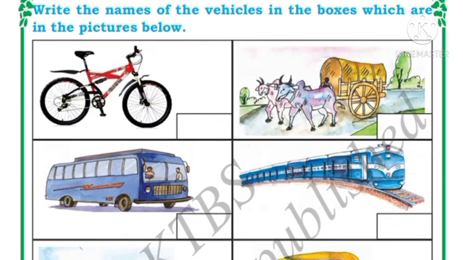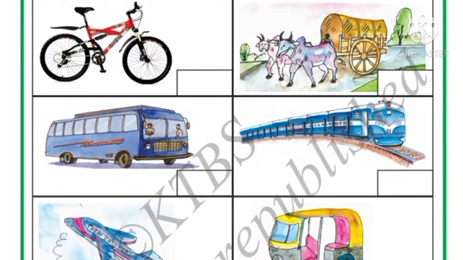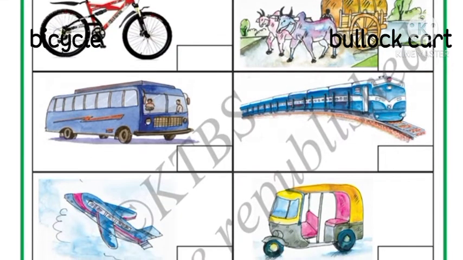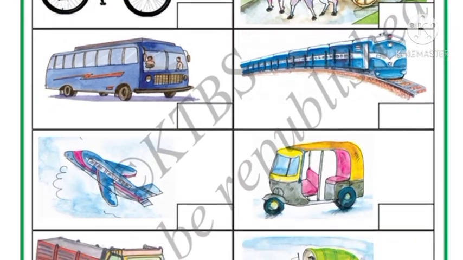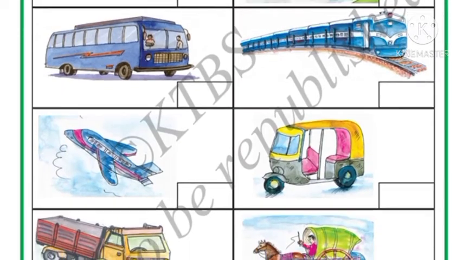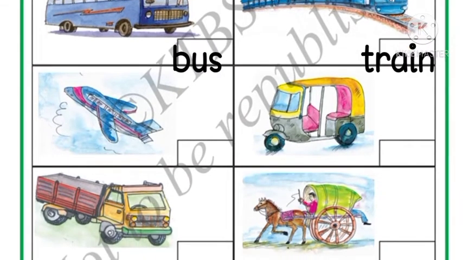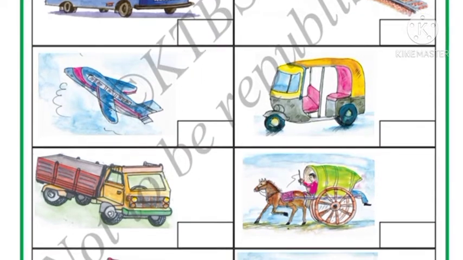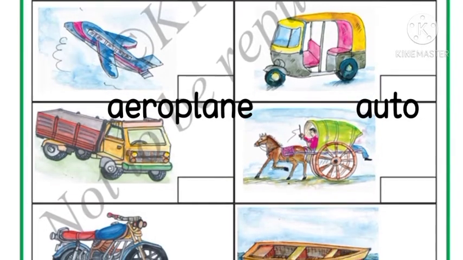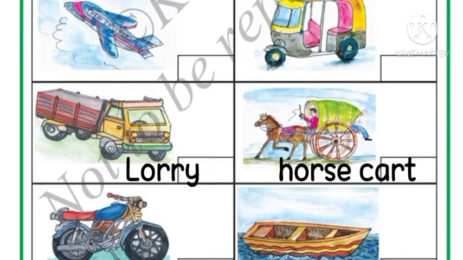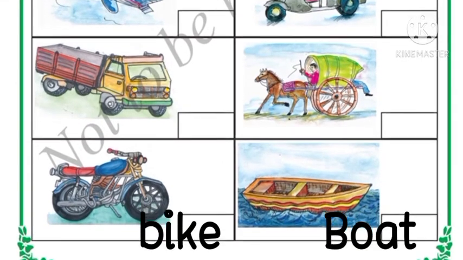Next, write the names of the vehicles in the box which are in the pictures below. Here some pictures of vehicles are given. We have to write the names of them. First, this is a bicycle. Here, see, what is this? This is a bullock cart. In earlier days, people used to go from one place to another in a bullock cart and horse cart. Next, see, what is this? Bus. This is a train. This one, helicopter, aeroplane. This one, auto rickshaw. This is a lorry. This one, horse cart. This is a bike. And this one, boat.